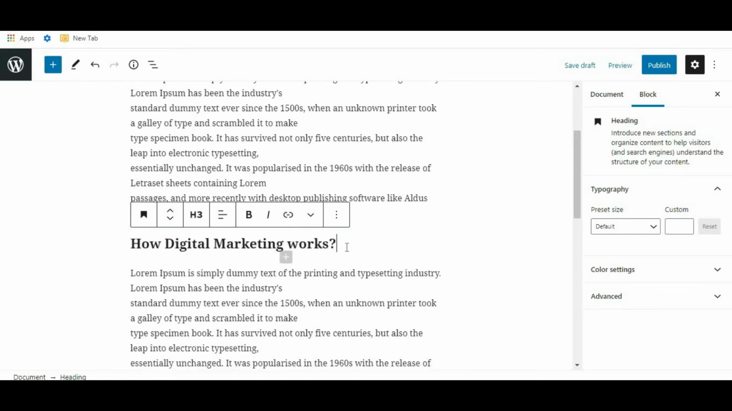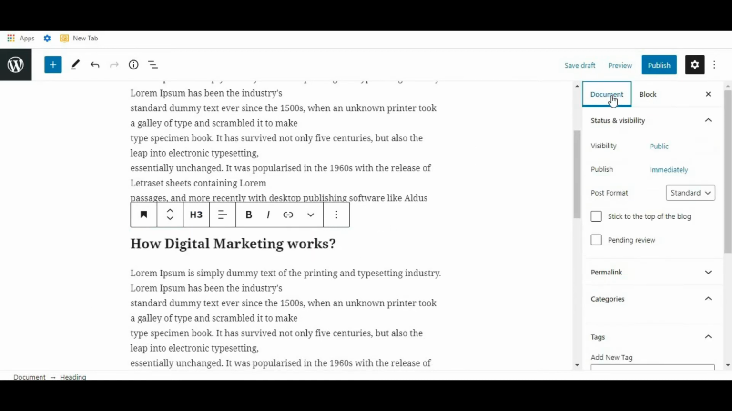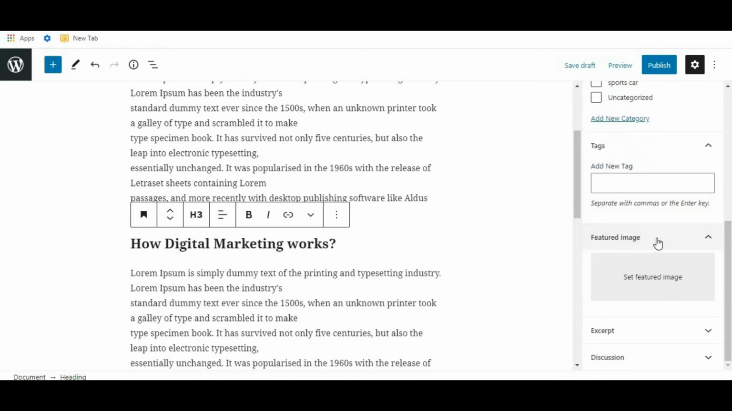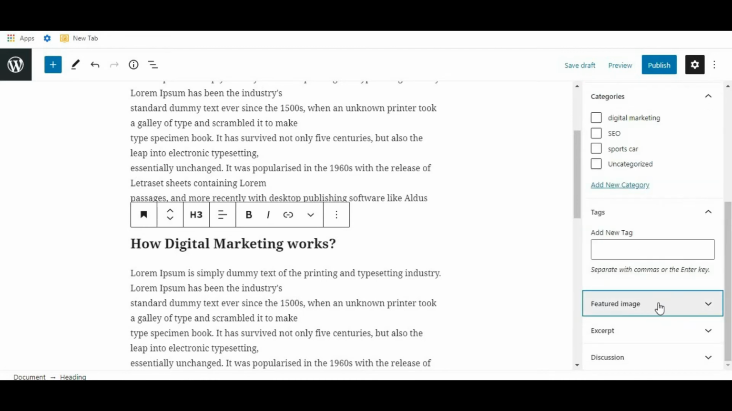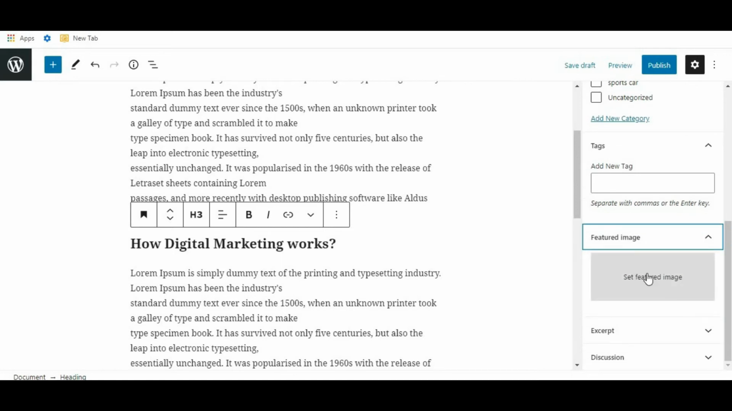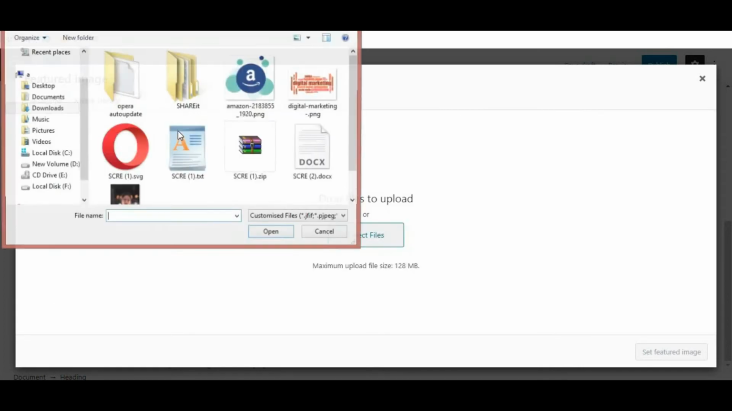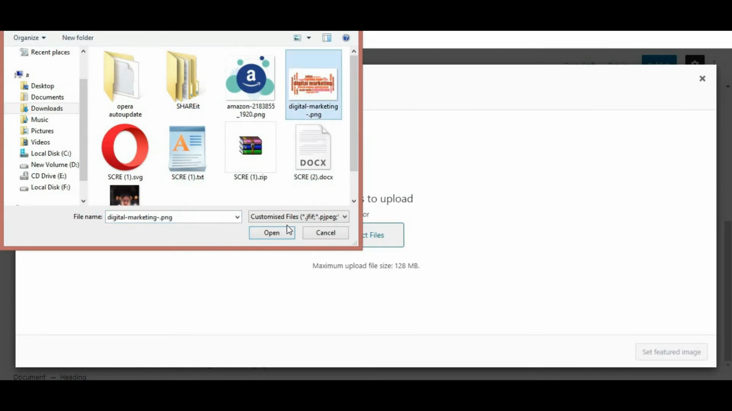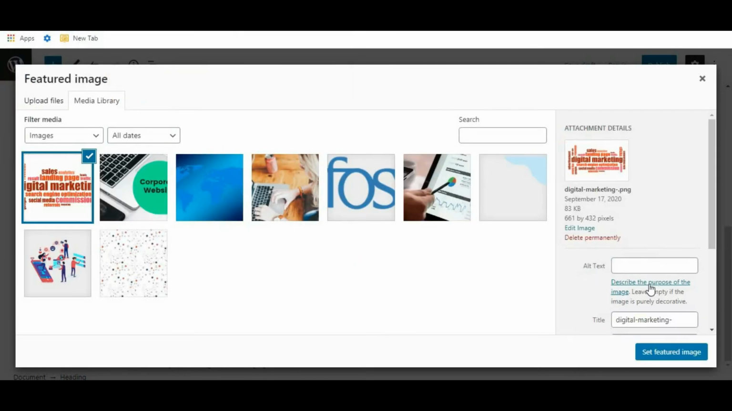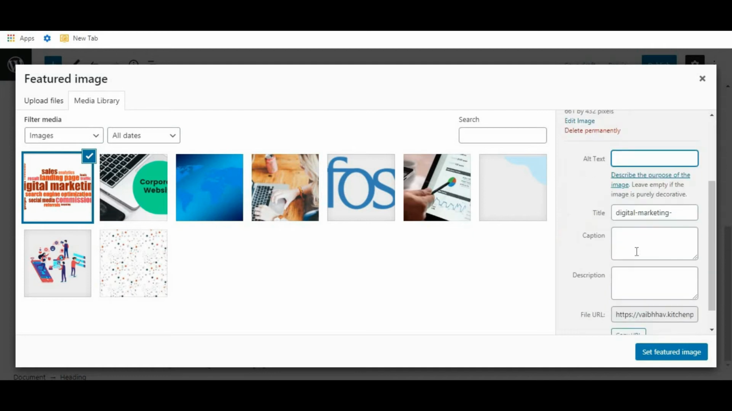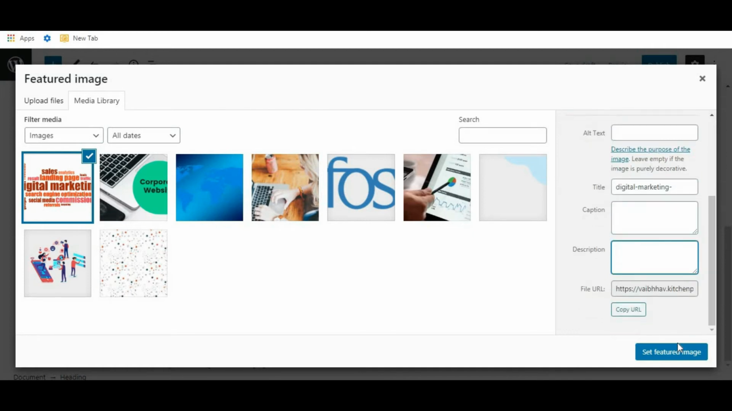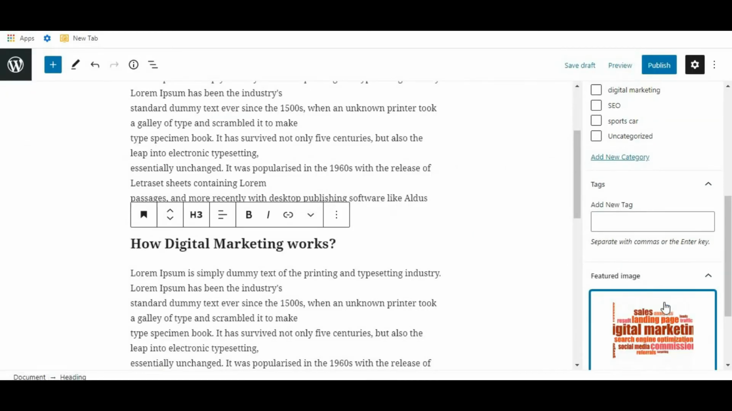Okay. So now click on this document. Let's add a feature image. So here it is, feature image. Set a feature image. Click over here. Select the feature image that you want to display in your post. Let's upload from my computer. Okay, this is digital marketing. Select. From here we can give alt text, caption, description. Okay, set feature image. So here it is.